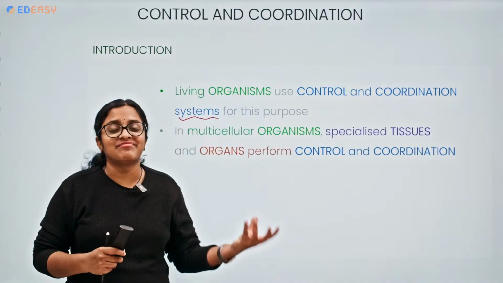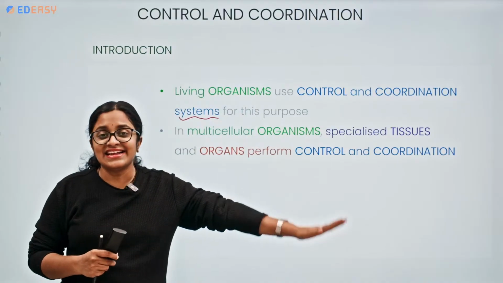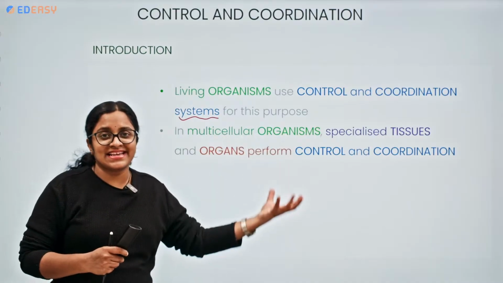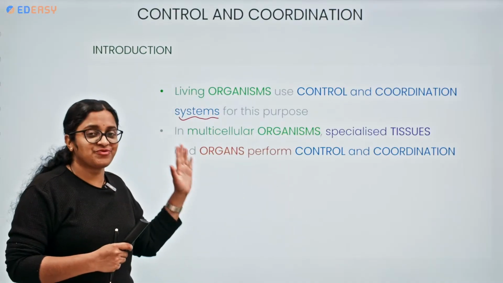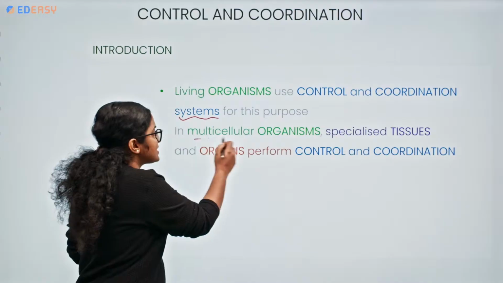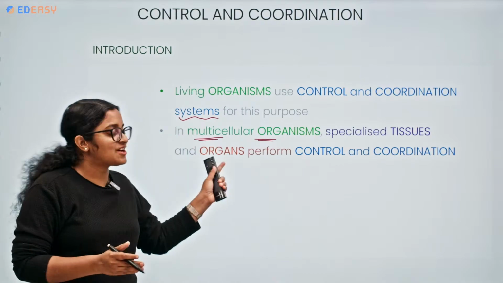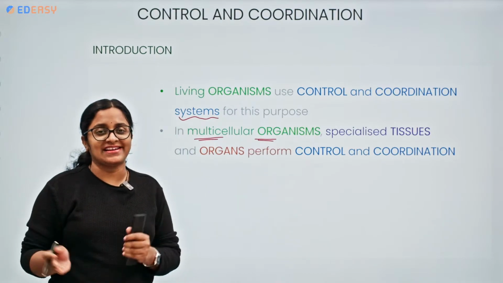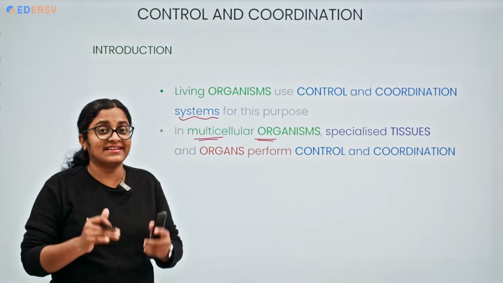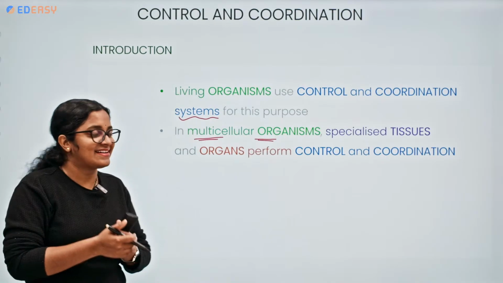But if it is a multicellular organism, when there is an increase in the structural complexity of the living organism, of course, we could find specialized tissues and organs in order to perform the control and coordination. So with respect to the multicellular organism, specialized tissues and specialized organs will be performing the control and coordination. Yes, so this might be related to growth or not related to growth, that's not mandatory, but a living organism is definitely showing a movement.